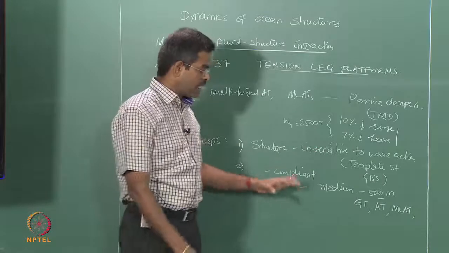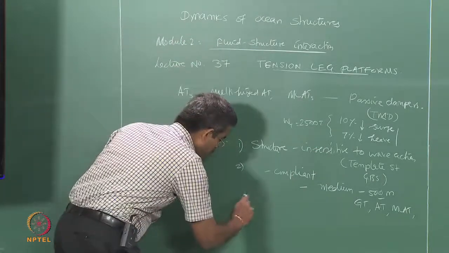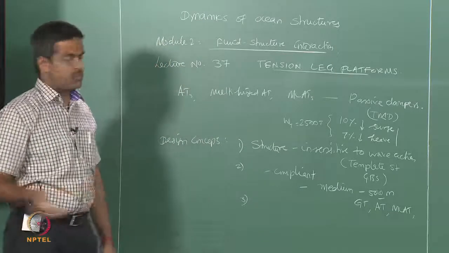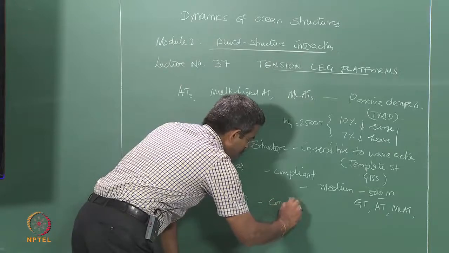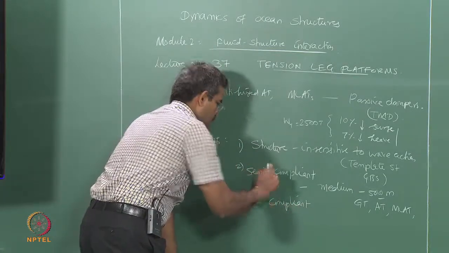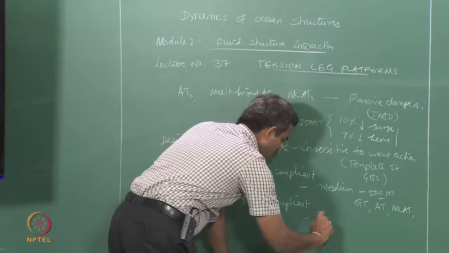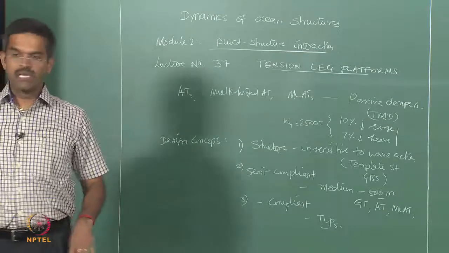So people said okay, this idea is also not good, and immediately the exploration also moved on to deeper water depths. So people then came out with purely compliant systems. Initially they were semi compliant, then purely compliant systems, and the first concept which came to mind in the 80s was actually tension leg platforms.